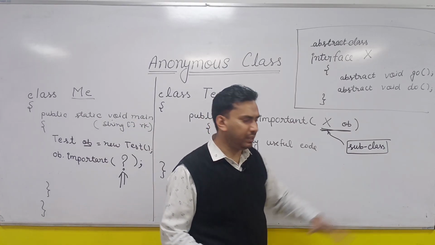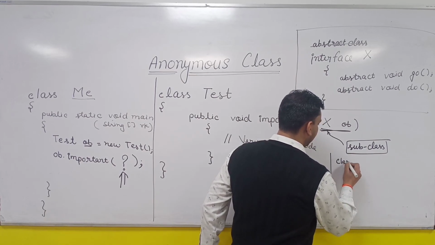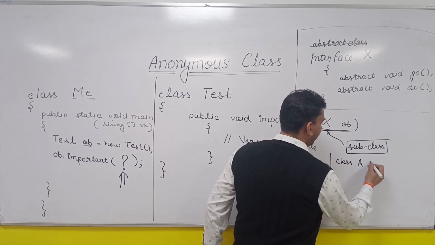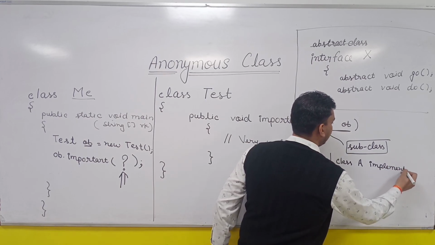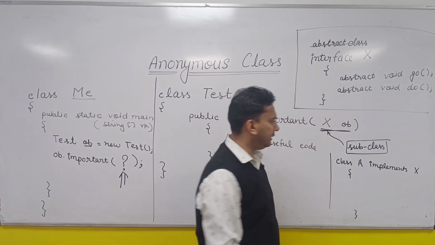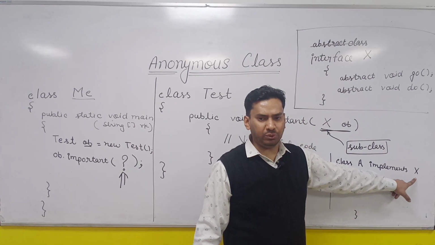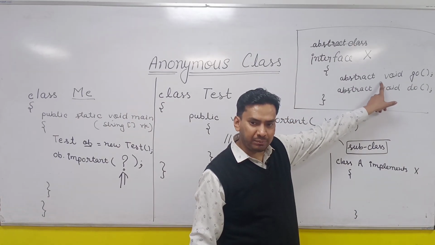Definitely you will create some class. Let's say I will create a class A which will implement or extend x, and as soon as you implement or extend x, what do you have to do? You have to override all the abstract methods.